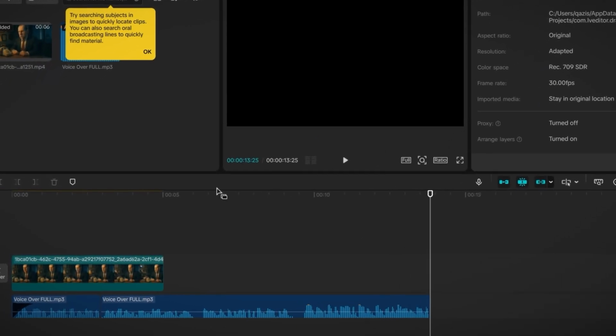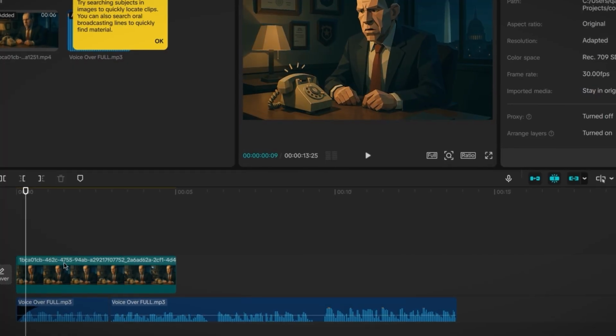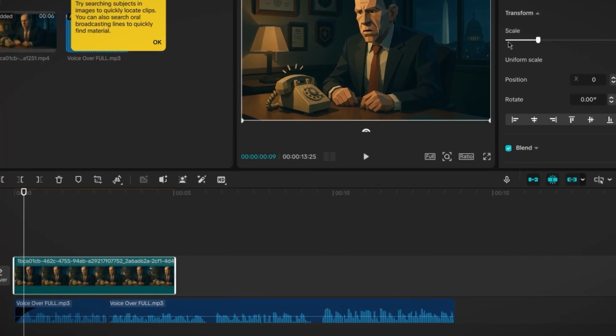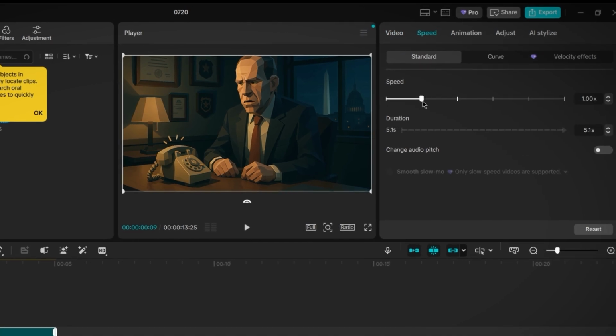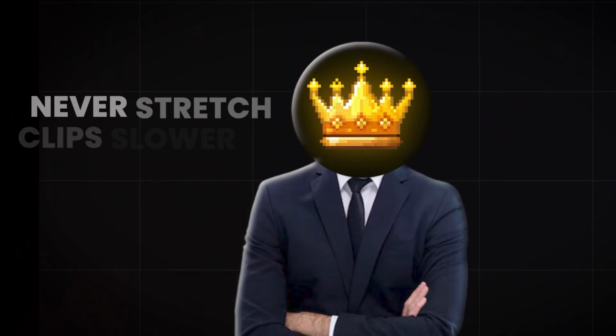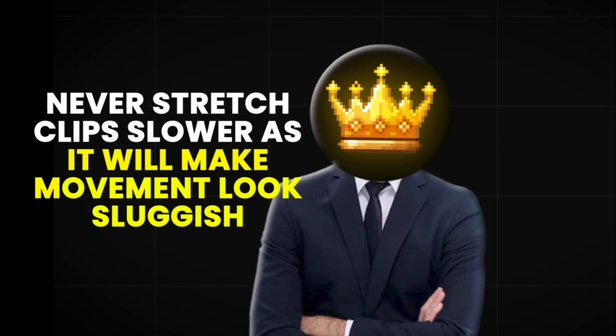Next, align the animations that you created to the voiceover, placing each scene above the corresponding narration segment. If a clip runs longer than the audio, use CapCut's speed duration tool to shorten it by looking at the top or right side menu. You'll see an option labeled Speed. Never stretch clips slower, as it will make movement look sluggish.